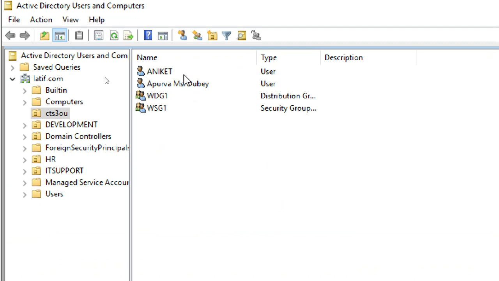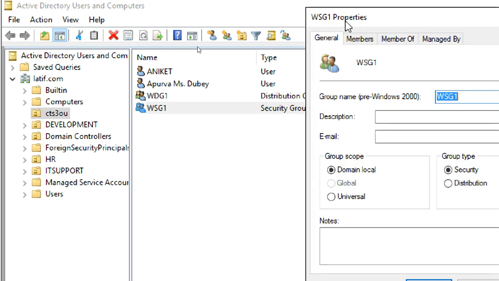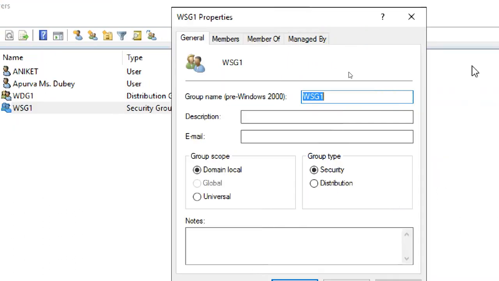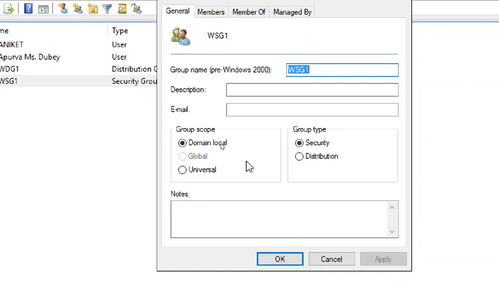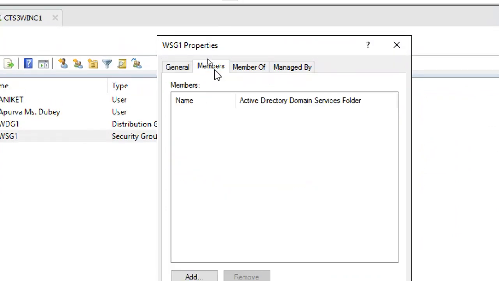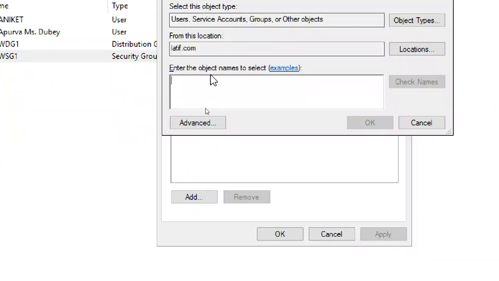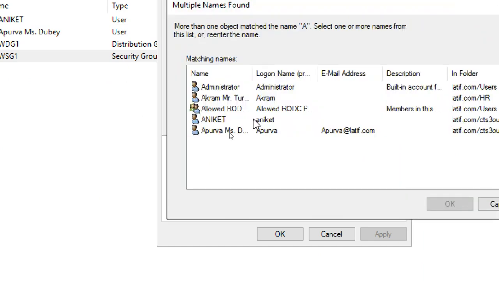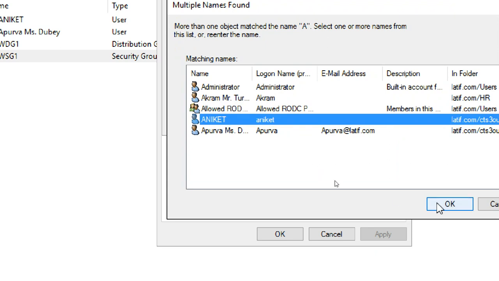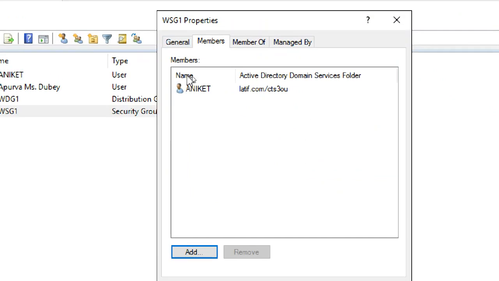For example, this is a security group. I open my security group, double click on it. Now you see it's a security group, domain local, whatever it is. Go to members, add. Both are yes only. So I'll go, yeah, Aniket, add.